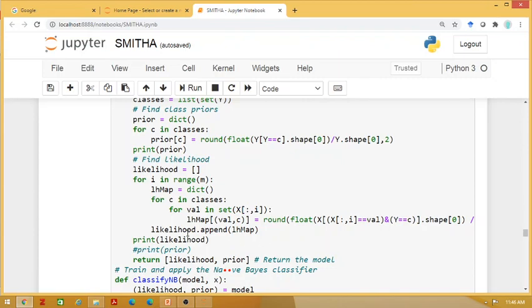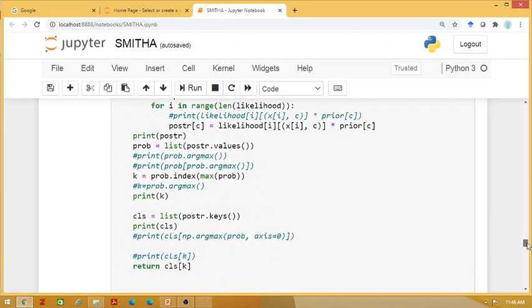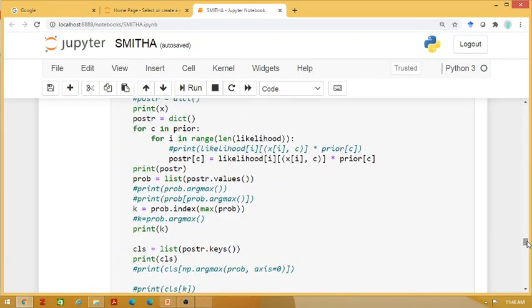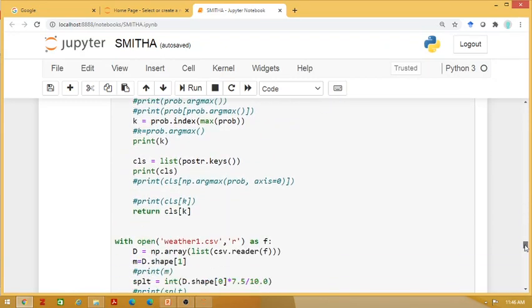The likelihood value we store in the likelihood list. The prior probability and likelihood are the two pieces of information we learned. The model is actually the likelihood and prior, so building a naive Bayes model means building the likelihood and prior.